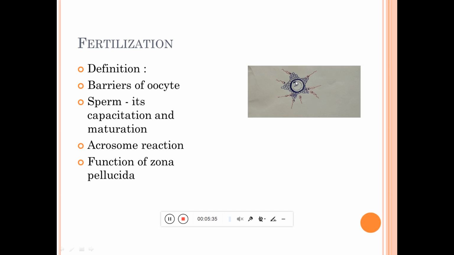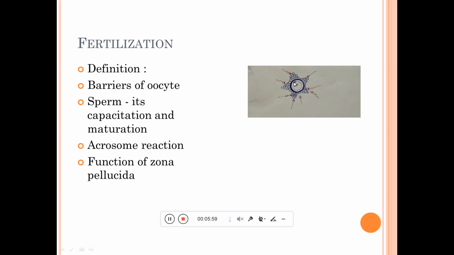At that time we get two cells: one large, having more cytoplasm, which is the mature ovum, and another having a minimum amount of cytoplasm. In this way there is an unequal distribution of cytoplasm, and this small cell is converted into the first polar body.